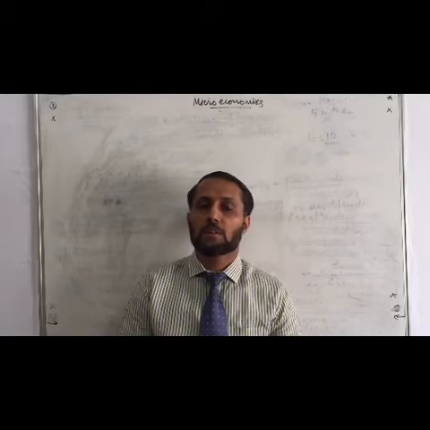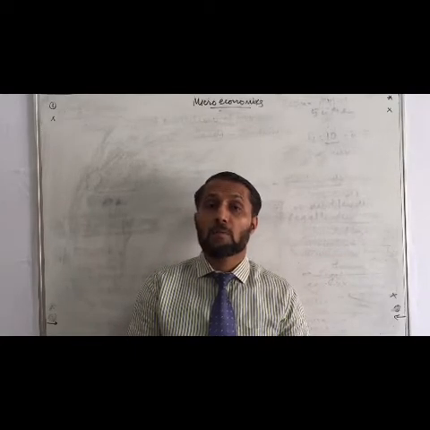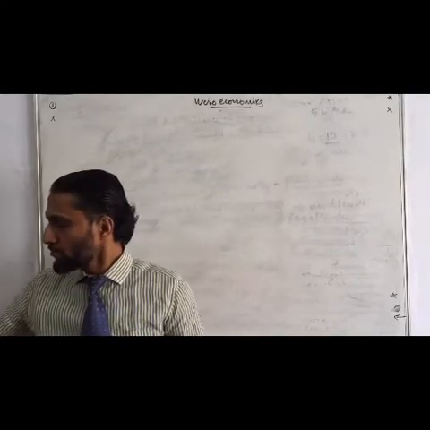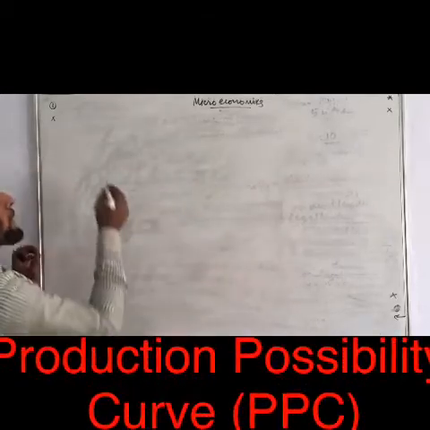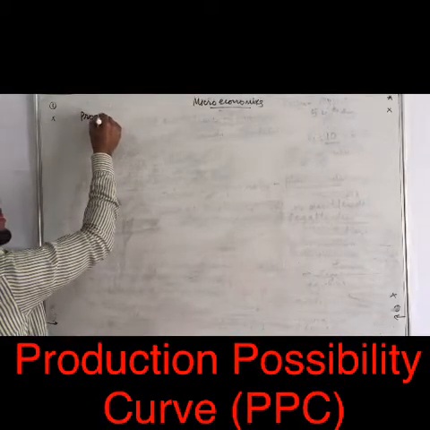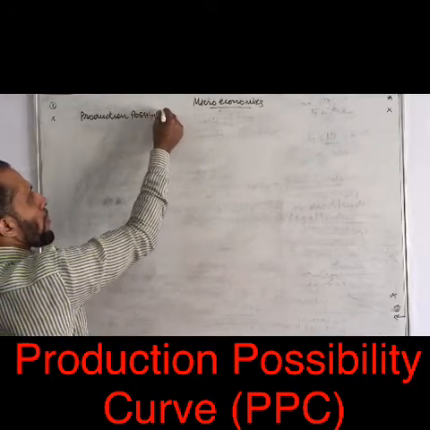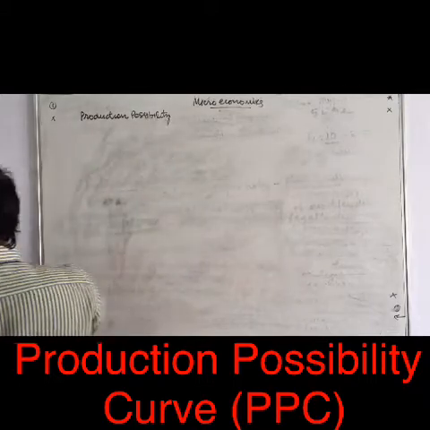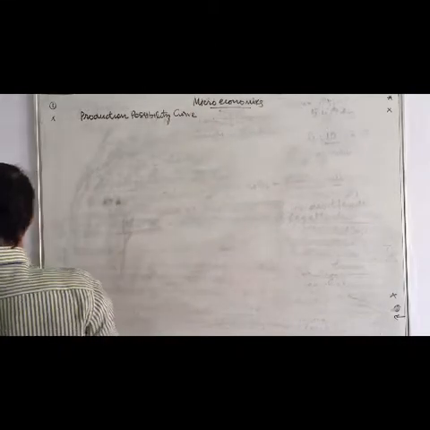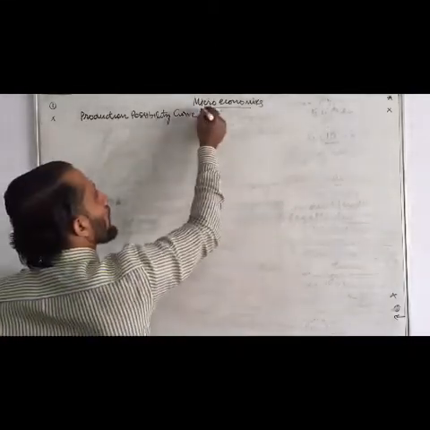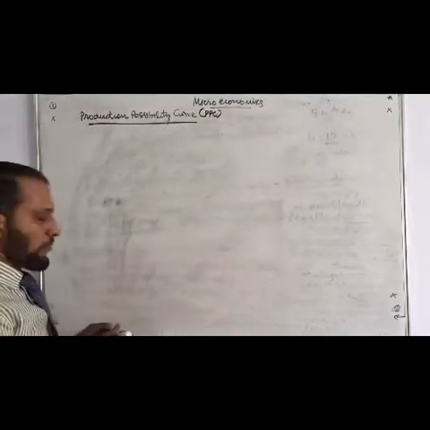Today let us study a new topic from microeconomics, the production possibility curve.